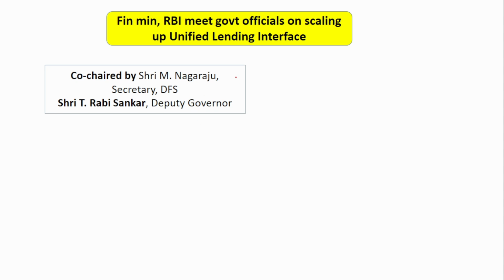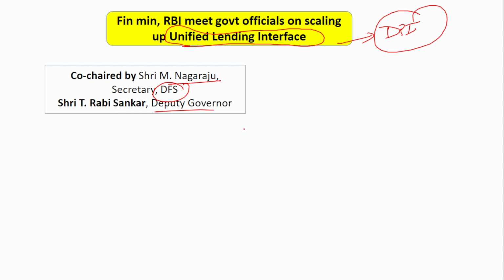Next, a meeting was held. In that meeting, the finance ministers, the RBI, and various government officials met on scaling up the Unified Lending Interface. This ULI is a digital public infrastructure. The meeting was co-chaired by Shri M. Nagaraju, the Secretary of the Department of Financial Services, along with the Deputy Governor of RBI, T. Ravishankar. Apart from them, a few other government officials from the central government, state government, Reserve Bank of India, and Reserve Bank Innovation Hub attended.